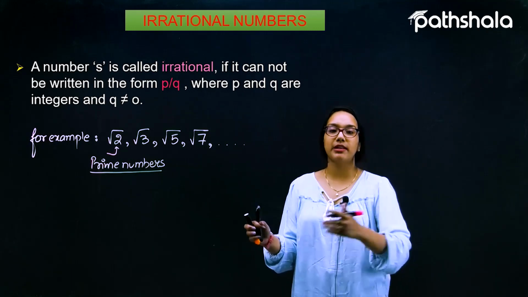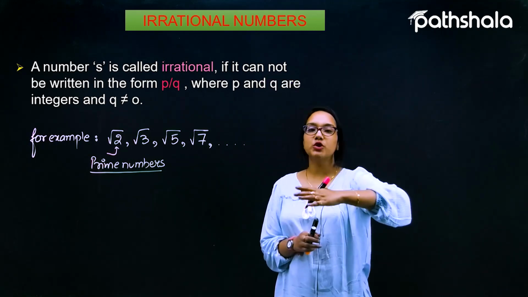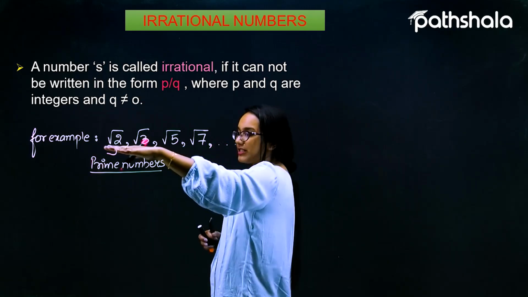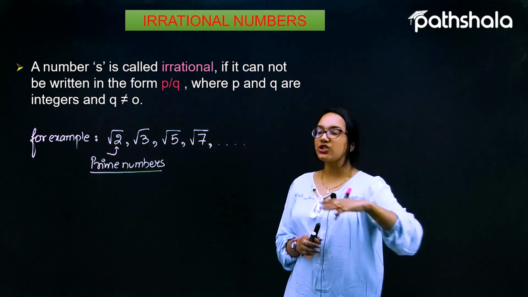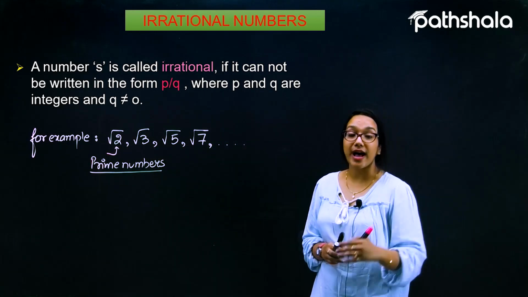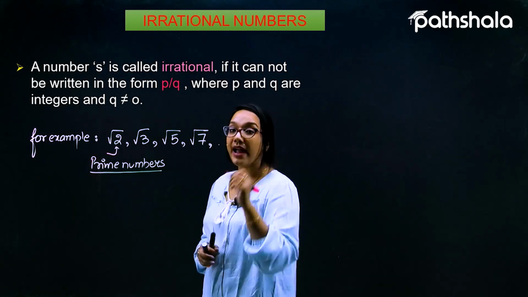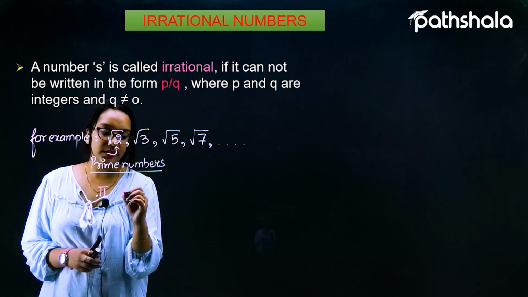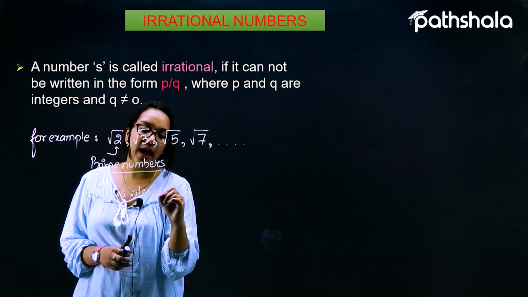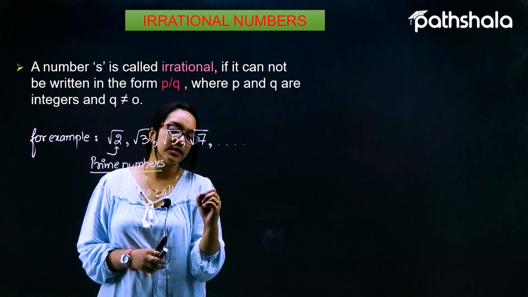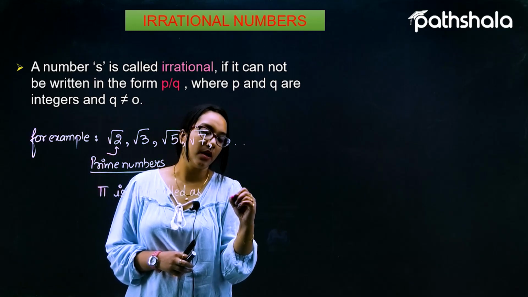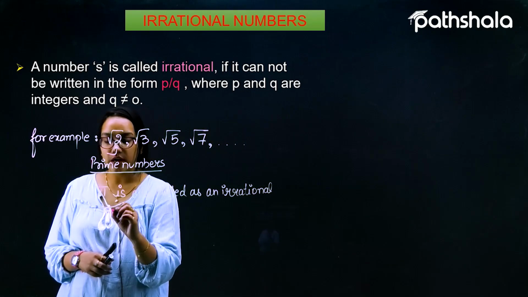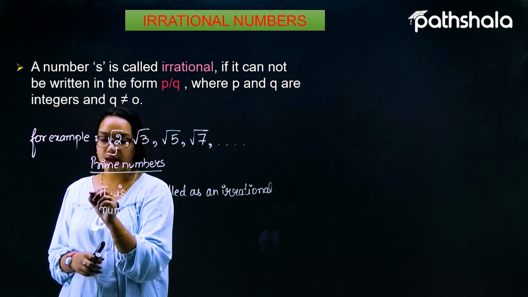Or we can say by the definition that those numbers which cannot be represented in the form of P by Q are called irrational numbers. And pi is also called an irrational number. It is a special type of number, and it is also called an irrational number.